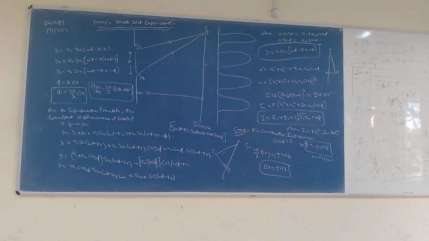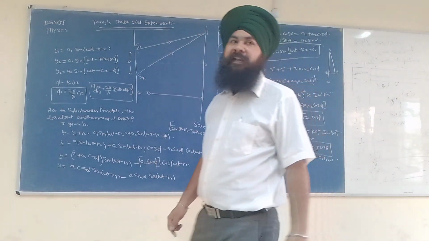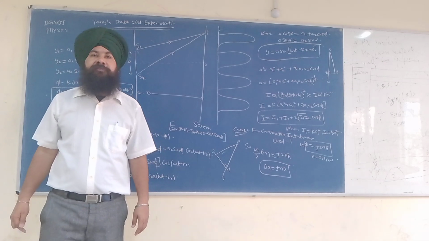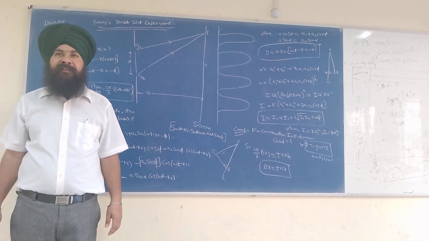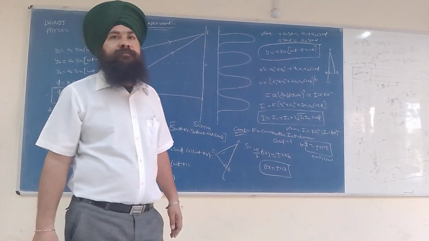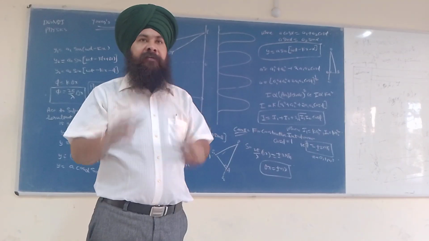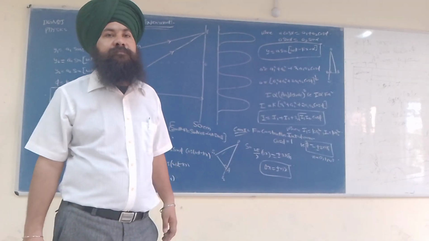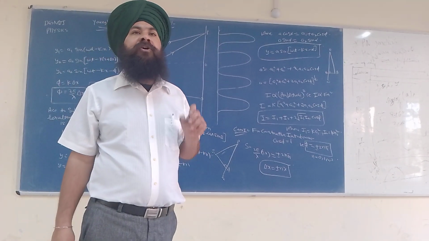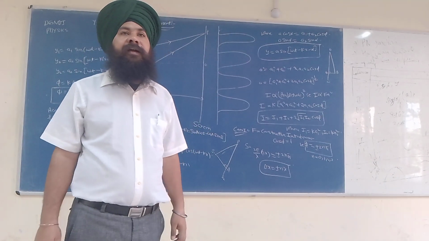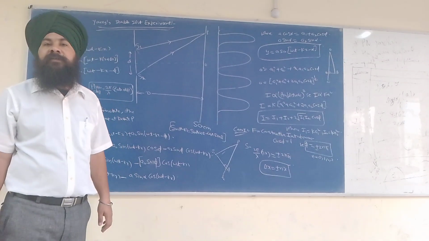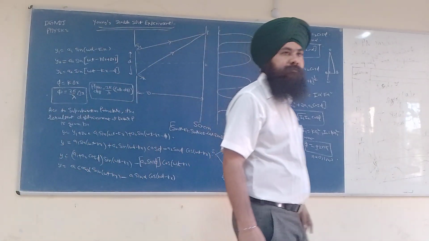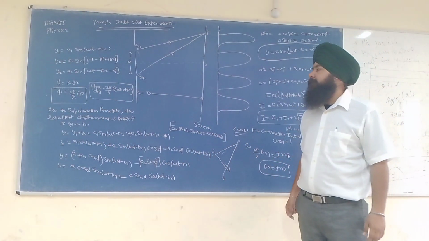Coherent sources are the sources which produce light of the same wavelength, in the same direction, and having a constant path difference.